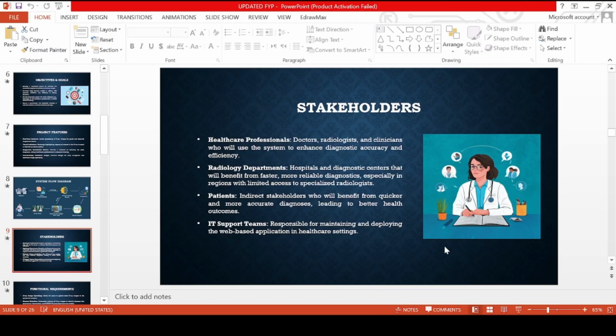So stakeholders. The key stakeholders in this project include the healthcare professionals, such as the doctors and the radiologists. Radiology departments in hospitals and diagnostic centers will also benefit from faster and more reliable results. Patients are direct stakeholders, and they will receive quicker and more accurate diagnostic results.